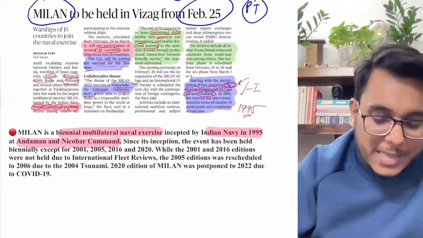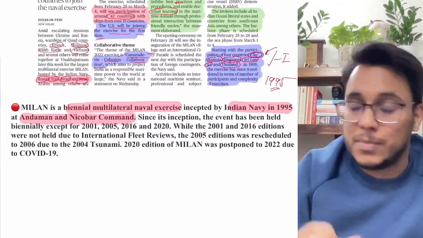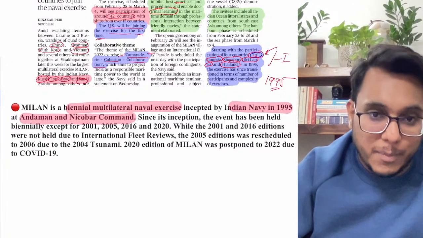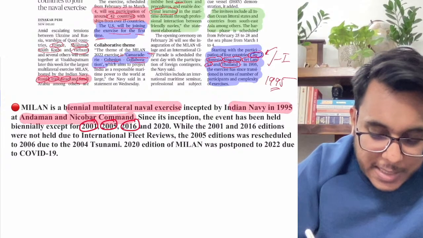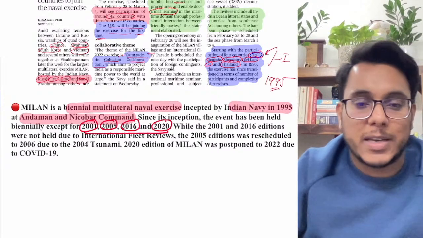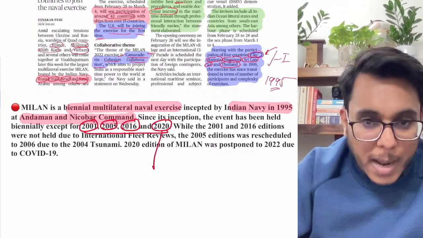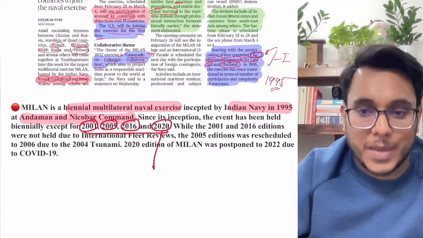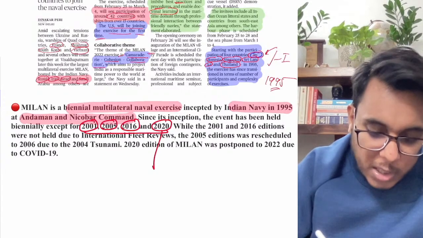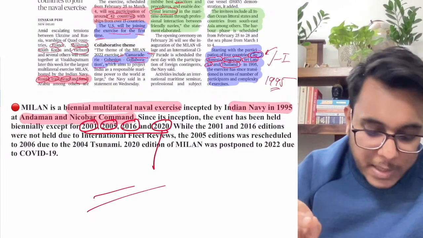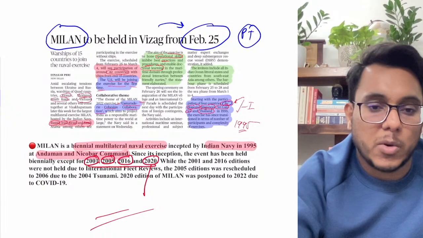Now, guys, the Milan happens every other year, but sometimes it has not been able to be held because of certain reasons. For example, in 2001, 2005, 2016 and 2020, these are the years when the Milan exercise was not able to be conducted. In 2020, what happened? The COVID-19 pandemic came. So just you can read about it. So this is all about the Milan exercise. I hope that you have understood this particular article. So that is all, guys, about this particular article.